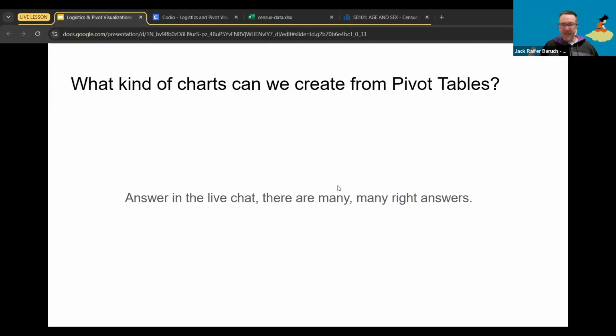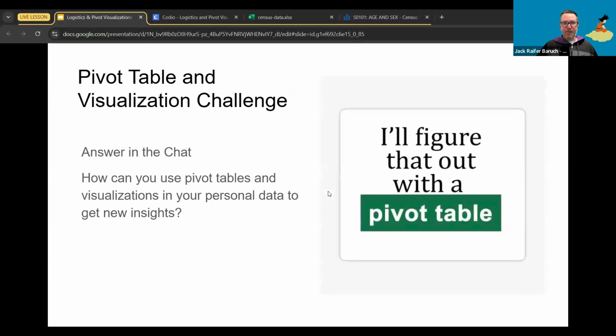If the pivot table has the data for whatever chart we're trying to make, whether it's a line chart or a pie chart or a bar chart or a column chart, it doesn't matter. We can make anything, just like we can with any data. Excel will allow us to do anything that Excel allows. It doesn't have every single chart out there, but it has quite a few. So again, play with them.